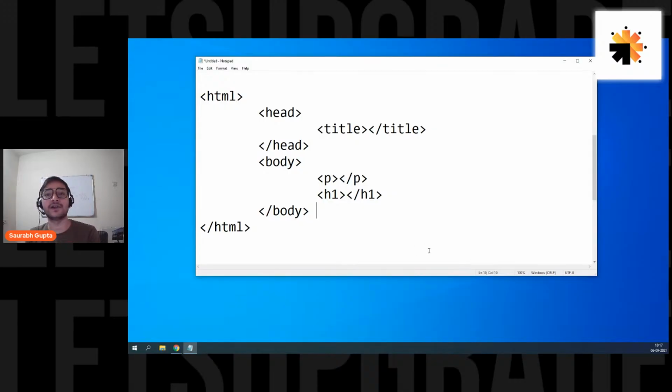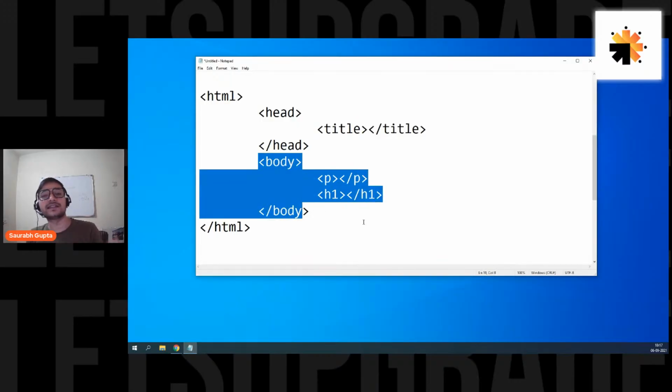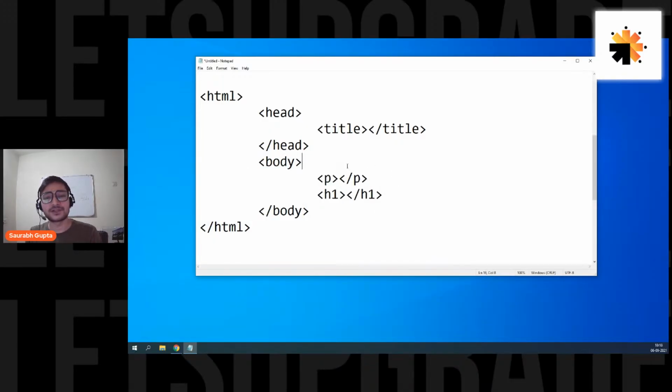The tree structure of an HTML document is considered as DOM, where each and every element like title, P, H1, body is considered as an object. Is that clear, everyone? So that's what we call the document object model, a simple object model, a tree model of your HTML code. That's what happens. Are we clear what is DOM now? Right, everyone?